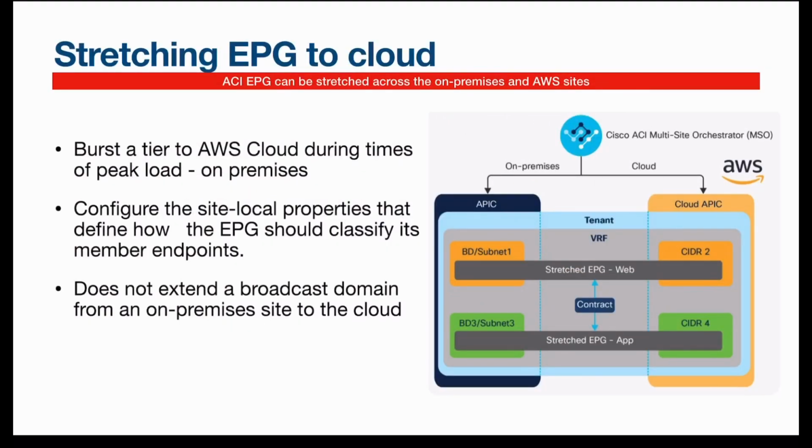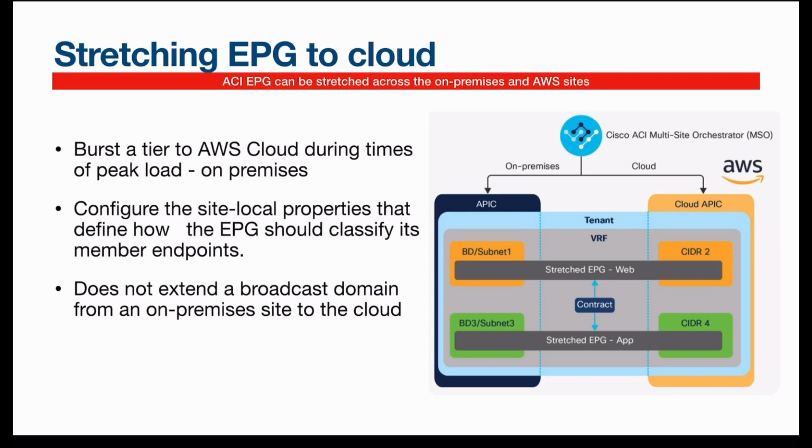Stretching the EPG from the cloud: you can stretch the same EPG from the cloud and use it. You will always have a contract. If you have created a contract for two EPGs to talk, it does not matter whether it is on-prem or in the cloud. The only thing is you cannot have it in the same broadcast domain. You have to have a separate subnet defined.